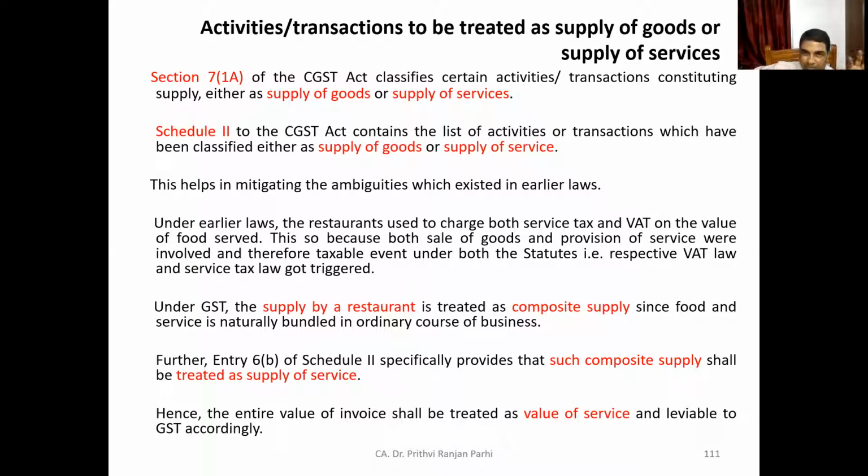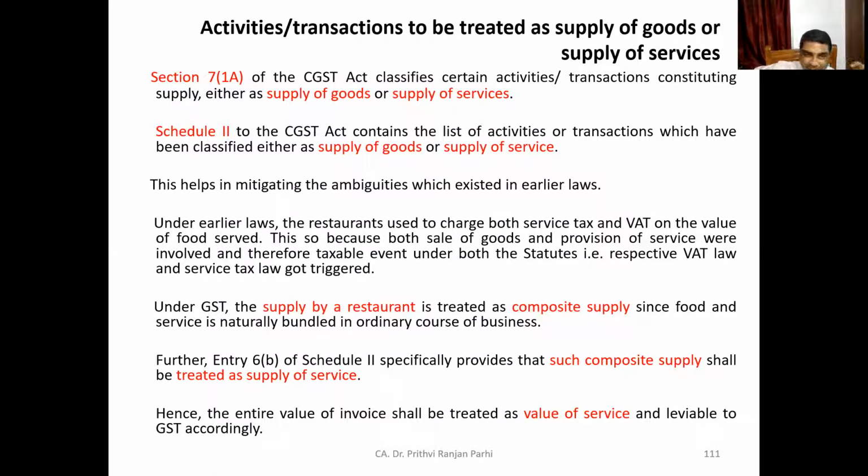One is supply of goods, not supply, the sale of goods. At that time, the supply definition was not there. Supply definition was included in GST law. So one is sale of goods, therefore VAT should be levied on that. Second is the services rendered, therefore service tax has to be levied on that. So that is the situation.